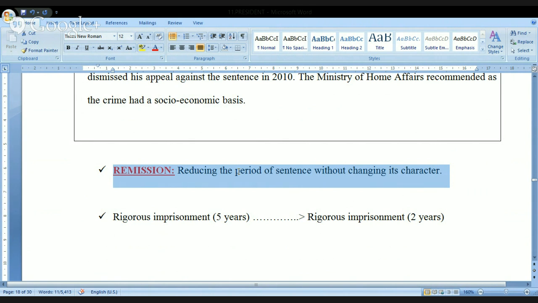Kindly see here, in commutation, we are substituting a higher form of punishment with a lower form of punishment. But in remission, the character of the punishment is not changing, but we are reducing the sentence. That is the reason a simple imprisonment of 1 year may be reduced to simple imprisonment of 6 months. A penalty of 10,000 crores may be reduced to a penalty of 5,000 crores. Kindly remember this one. Remission is not applicable for the death sentence. All right. Next.